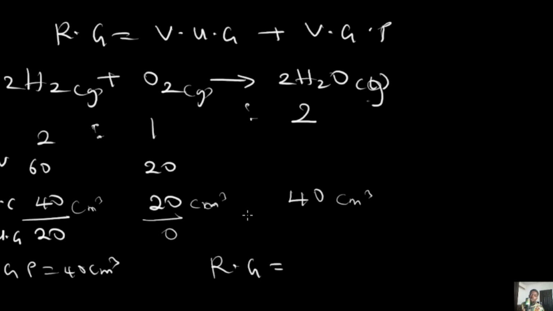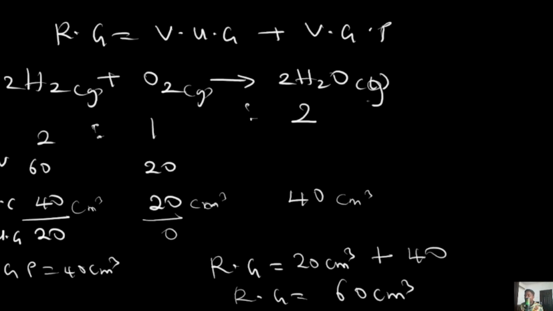We are told that the residual gas, or the residue gas, is the volume of unused gas plus the volume of gaseous product. If you add those two things, the unused gas is 20 cm3. Hydrogen is the excess gas. Remember, excess means that it is not completely used. And how much was not used out of it? 20. That's the unused gas. 20 cm3 plus the volume of the gaseous product, which is 40. If you add these two, the residual gas that will be remaining after the reaction is going to be 60 cm3.